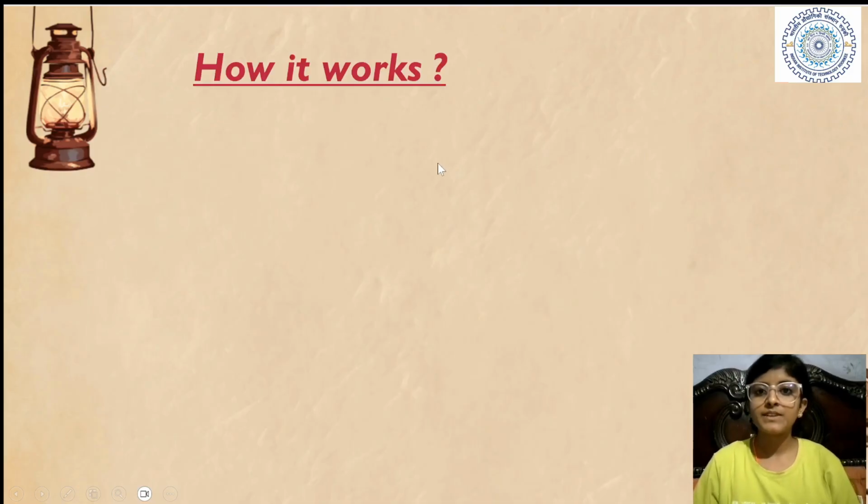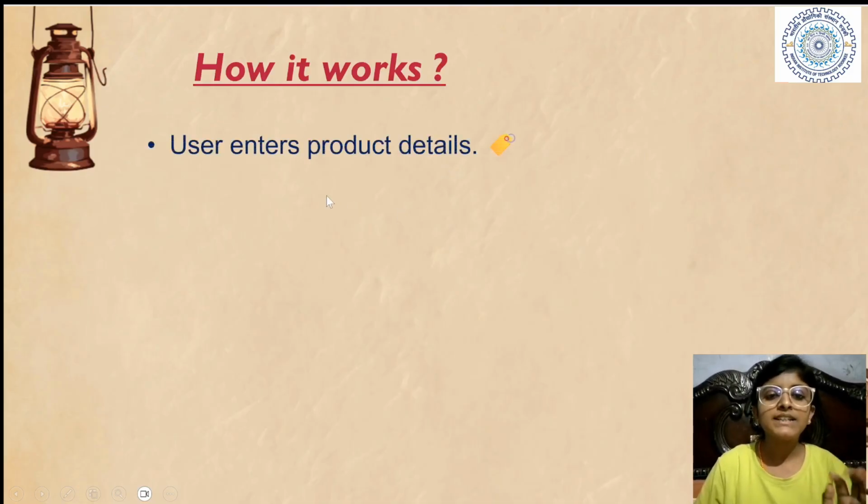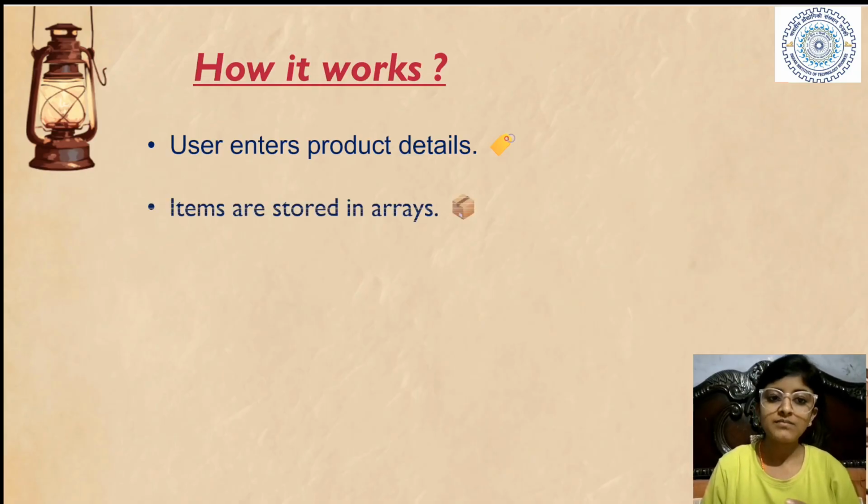Next is how our code works. The user enters product details, as I have explained. After seeing the products, the user enters the products he or she wants to buy. Next, the items are stored in an array.